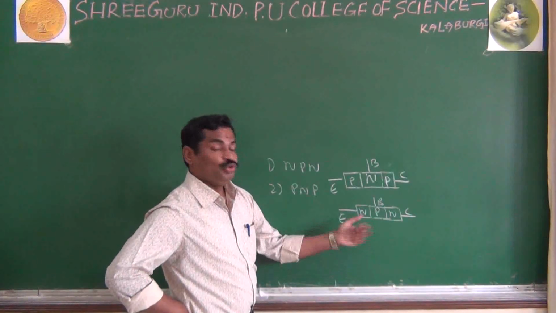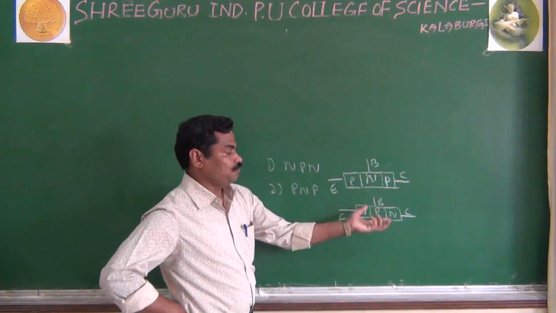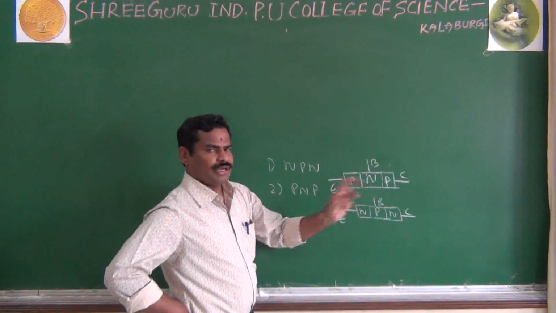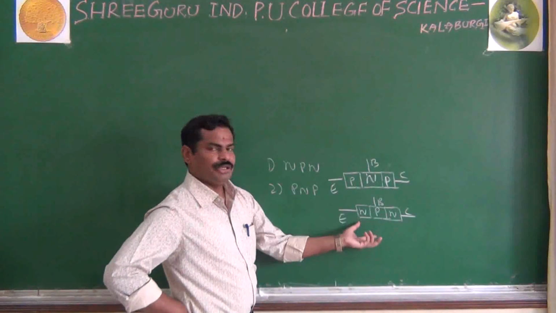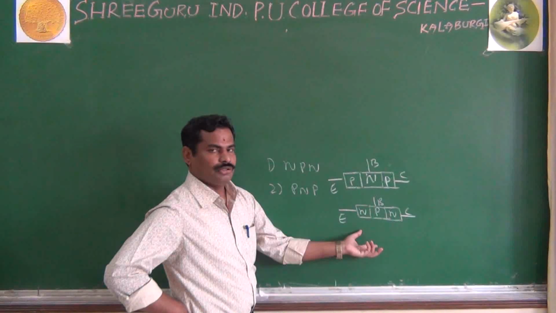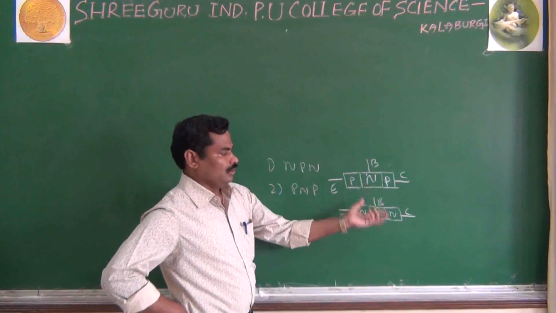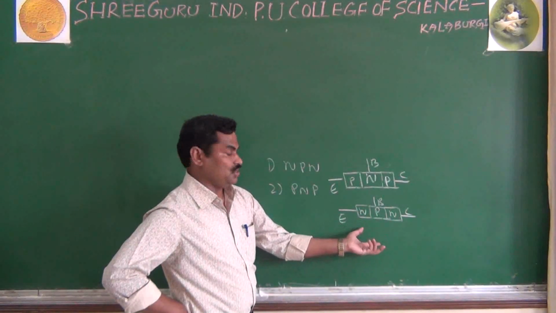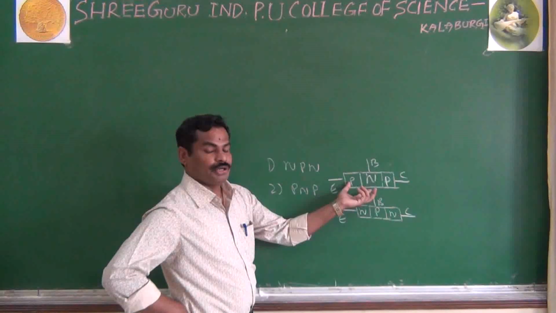And third point, to fabricate an IC, it is very simple to fabricate an NPN transistor rather than a PNP transistor. Okay, right? I said three importances of the NPN transistor. One is that the majority carriers are electrons. Second is that the mobility of electrons is more than the mobility of holes. And third is that you can easily fabricate the NPN transistor in an IC compared to the PNP transistor.